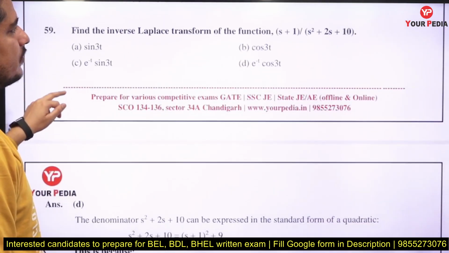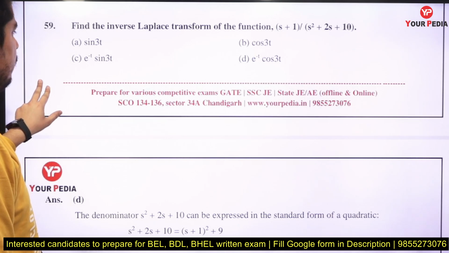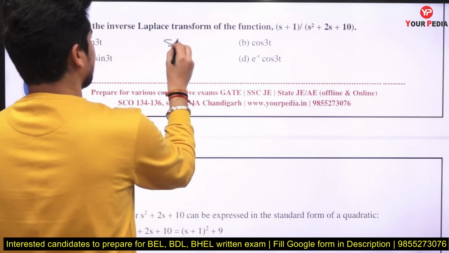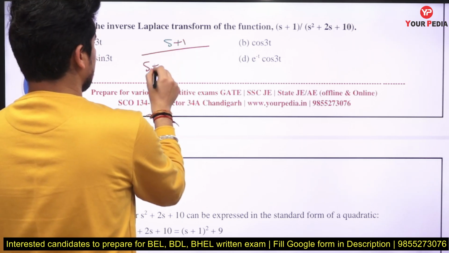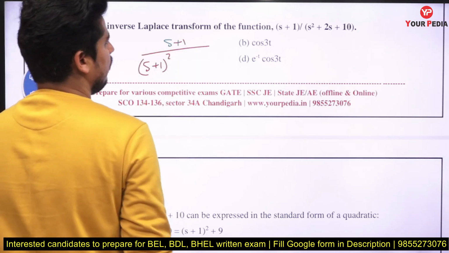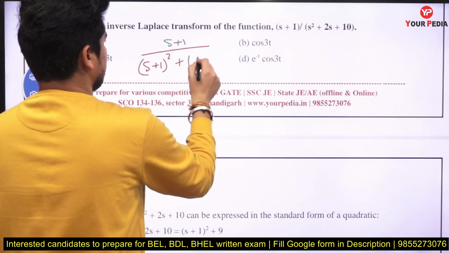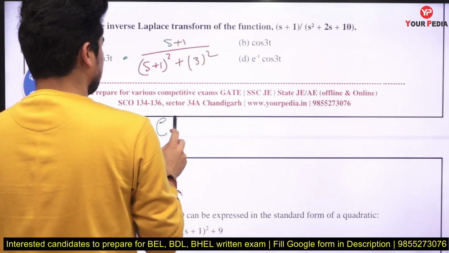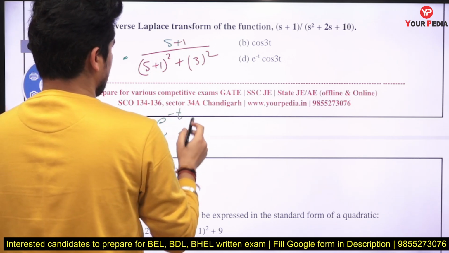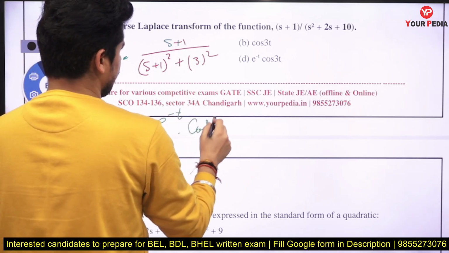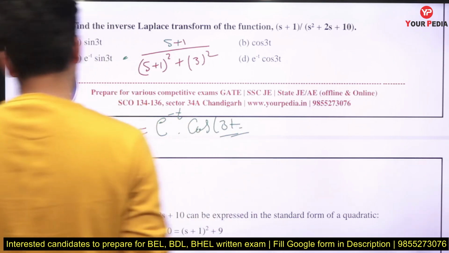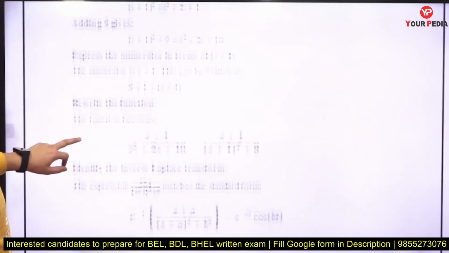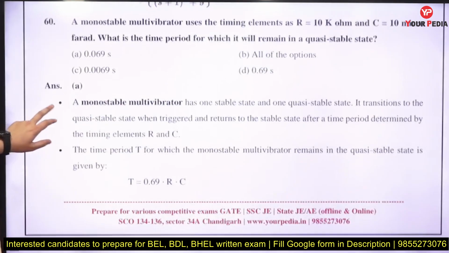Find the inverse Laplace transform of this function. So what you have to do is make a perfect square. In the denominator, (s plus 1) whole square plus 3 square. When you convert it like this, it becomes e raised to the power minus t, and then cos of 3t. So that will be the answer. Answer will be D here, right? That is the detailed solution, you can check it.